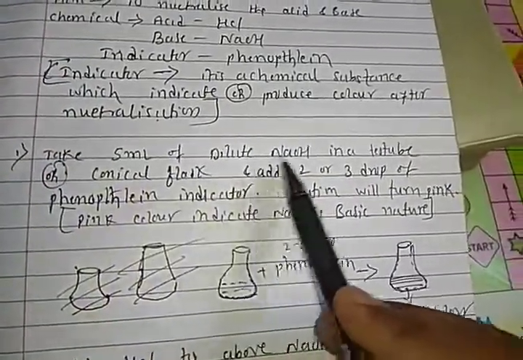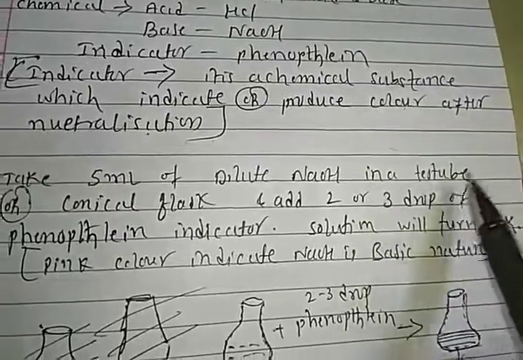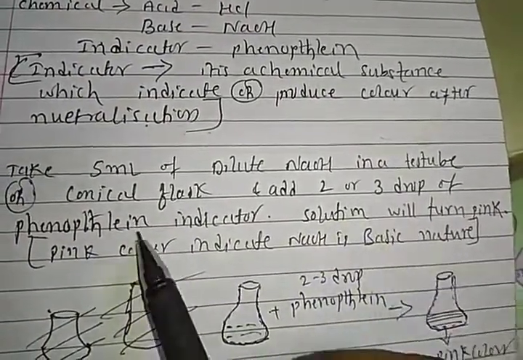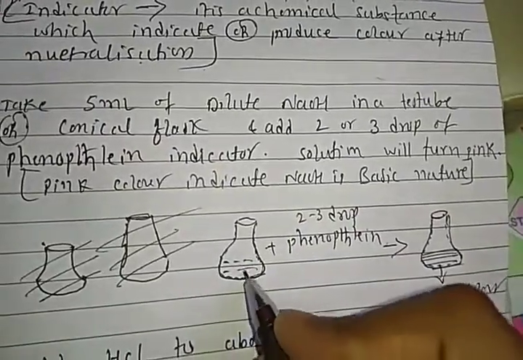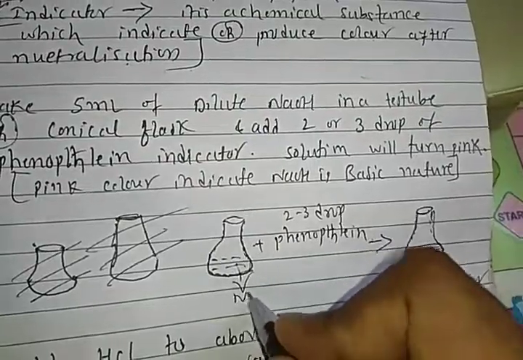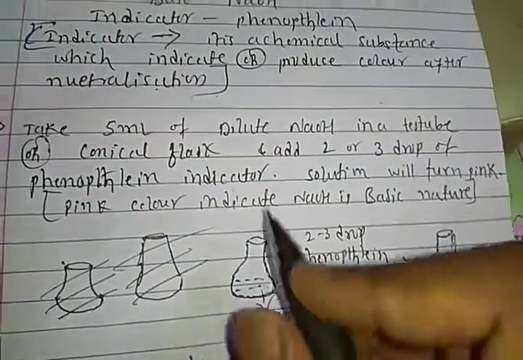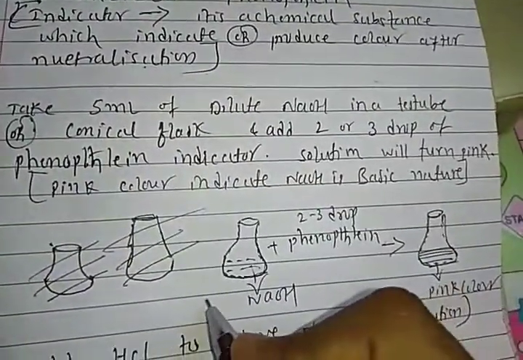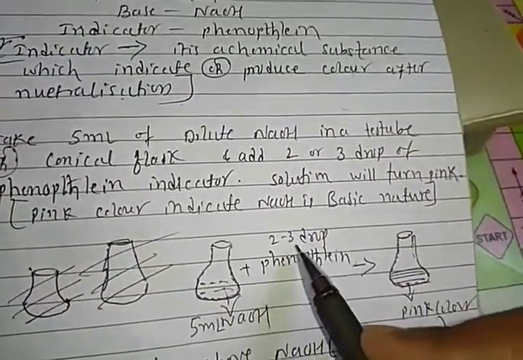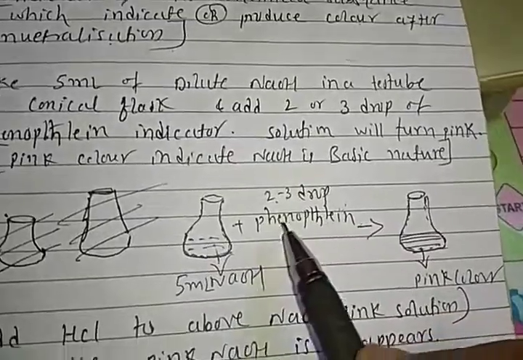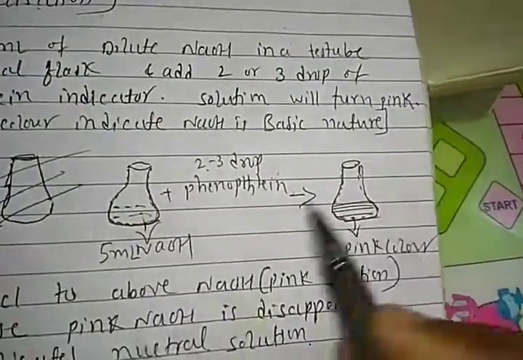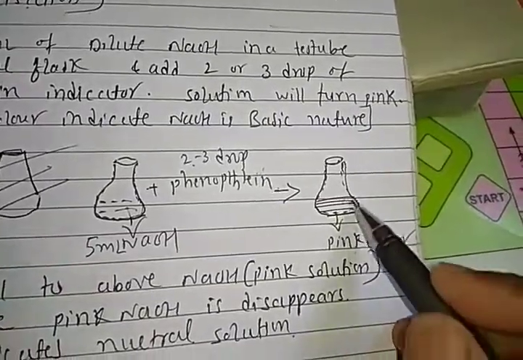Take 5 ml of dilute NaOH in a test tube or conical flask and add 2 to 3 drops of phenolphthalein indicator. So this is the conical flask, and in it I am using 5 ml of NaOH, to which I am adding 2 to 3 drops of phenolphthalein indicator. Then it turns pink.